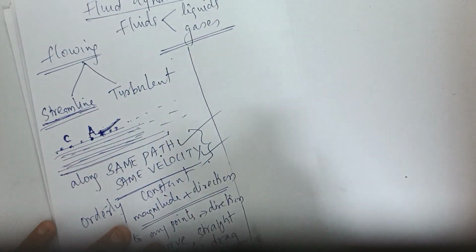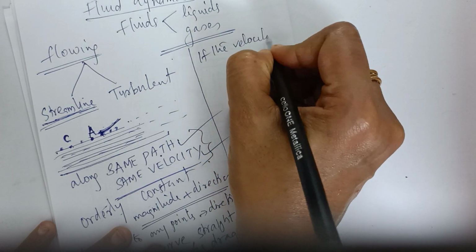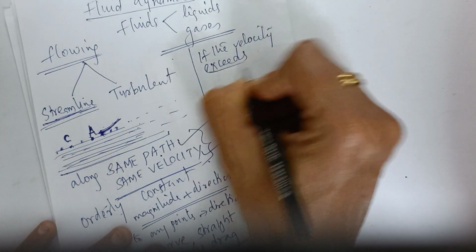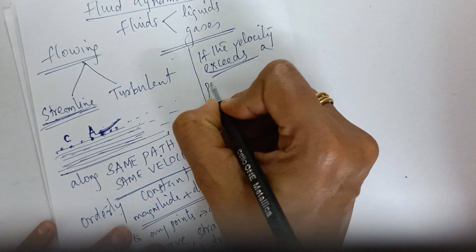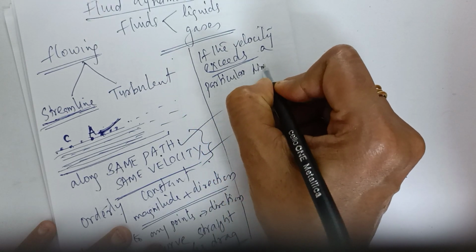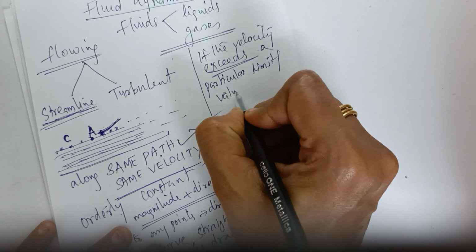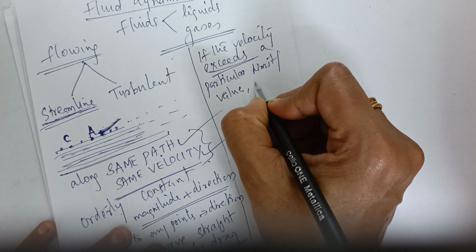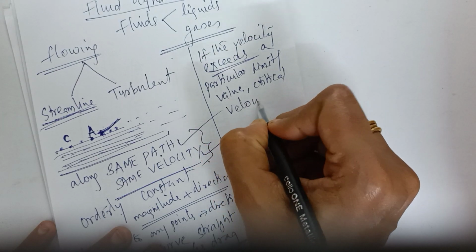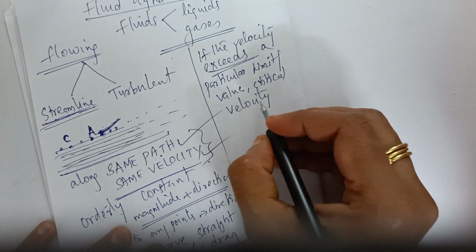At times it may happen that if the velocity exceeds a particular limit, ഇപ്പോൾ വെലോസിറ്റി ഒരു പെർട്ടിക്കുലർ ലിമിറ്റിനെ എക്സീഡ് ചെയ്യുകയാണെങ്കിൽ അല്ലെങ്കിൽ ഒരു പെർട്ടിക്കുലർ വാല്യൂവിനെ എക്സീഡ് ചെയ്യുകയാണെങ്കിൽ, or let it be say we can call it as a critical velocity, then the flow will not be orderly.